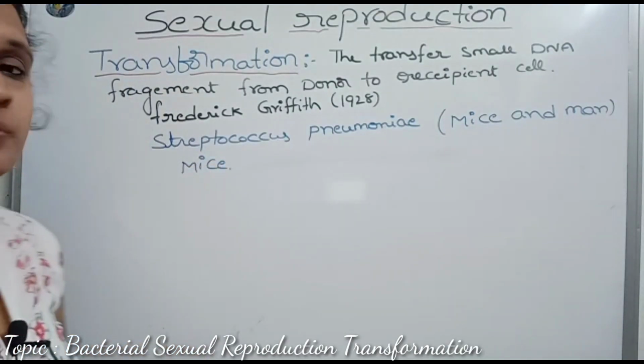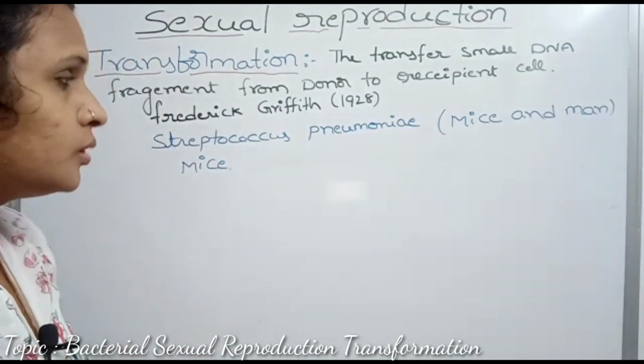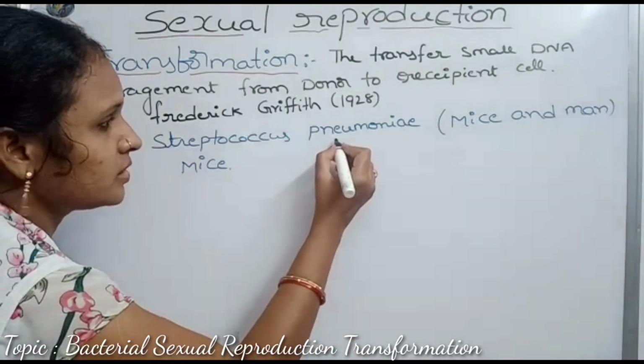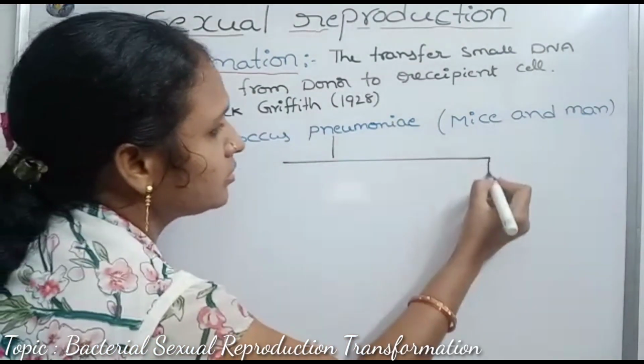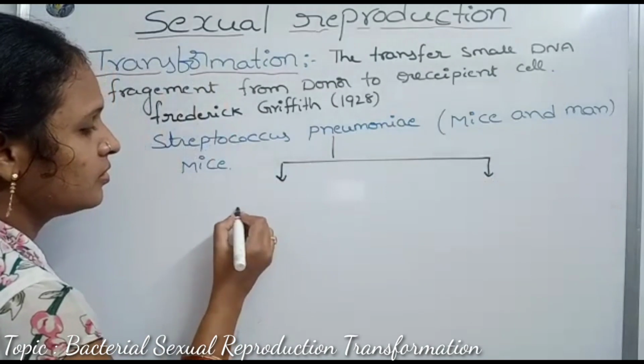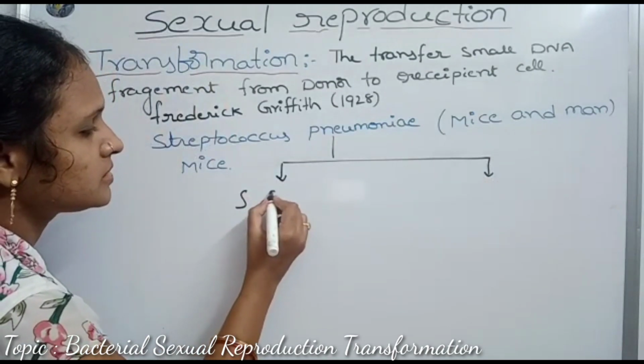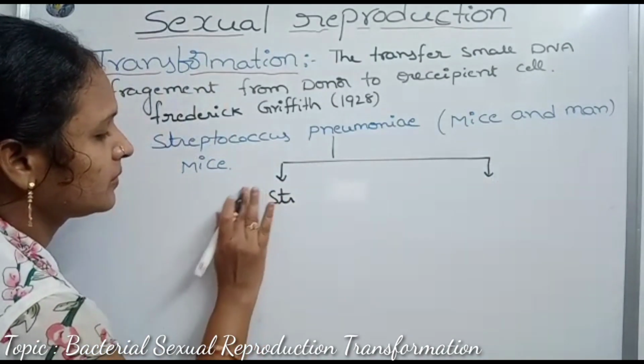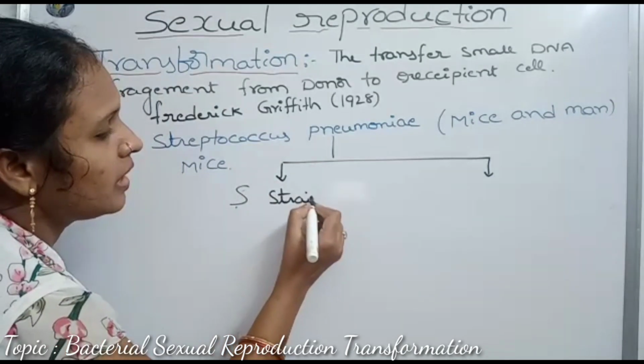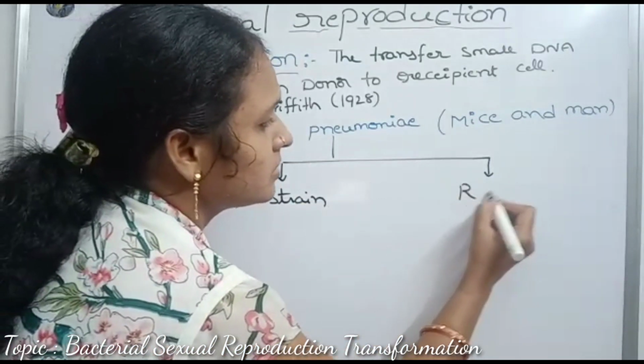These Streptococcus bacteria produce two different strains. One is the S strain, the other is the R strain.